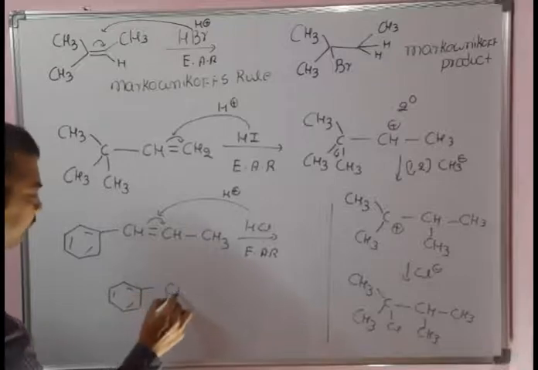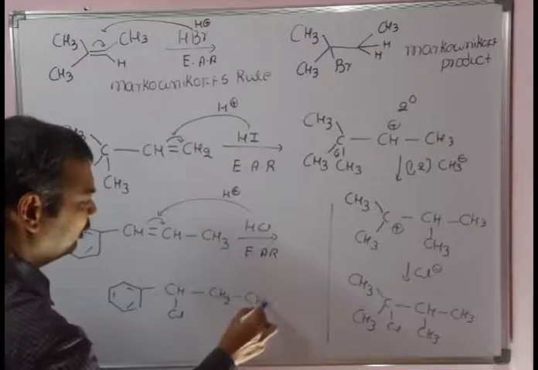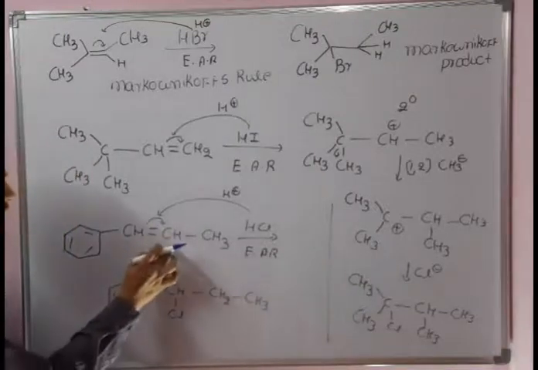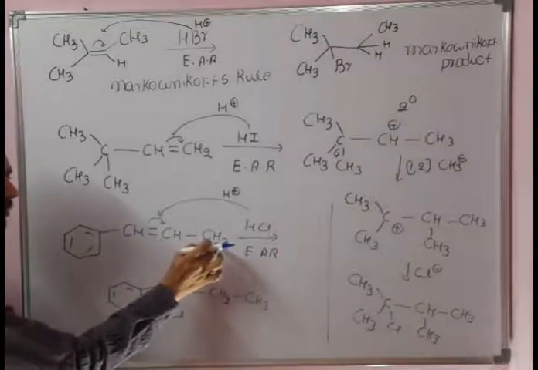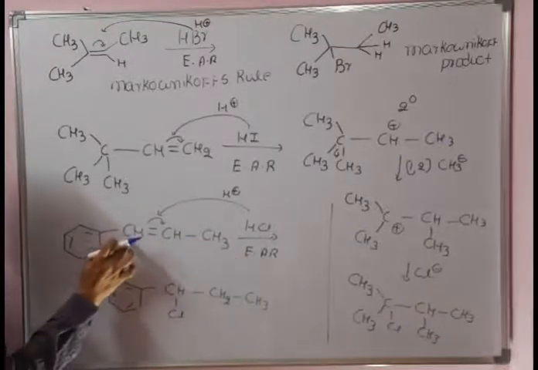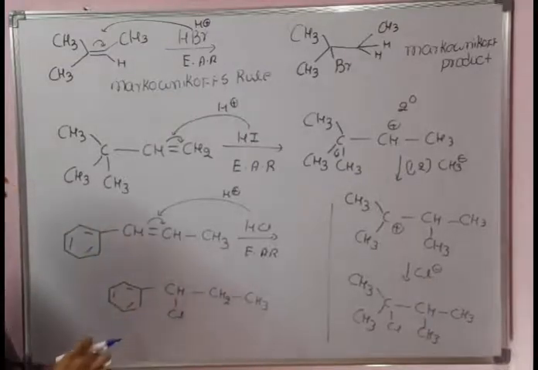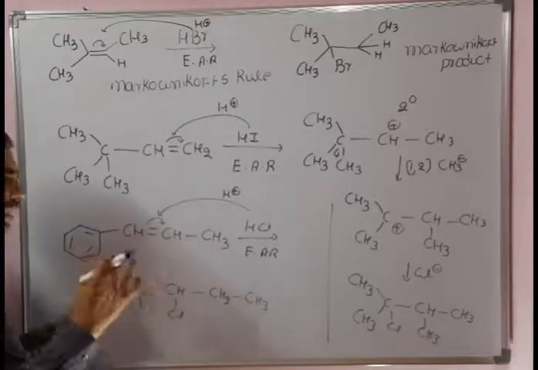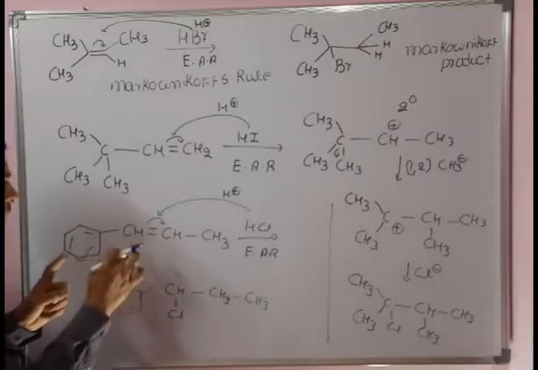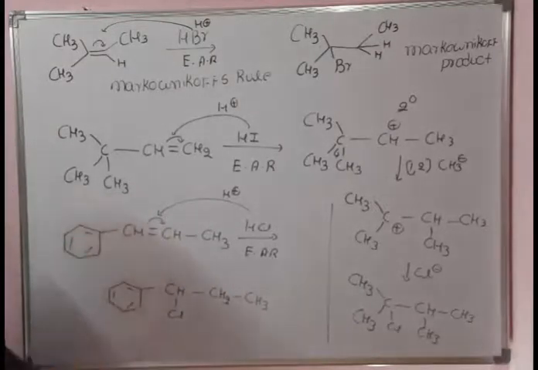See the difference. Very, very important example, CH2, CH3. Even if you shift from here to here, it is also a secondary carbocation, but this secondary carbocation is stabilized only by the plus inductive effect of the group, whereas this secondary carbocation is stabilized by the phenyl group. Resonance stability is more than the inductive effect. That's why the shift of electrons is from here to here. Though both cases give a secondary carbocation, this one is more stable. Clear? So this is about the Markovnikov product.